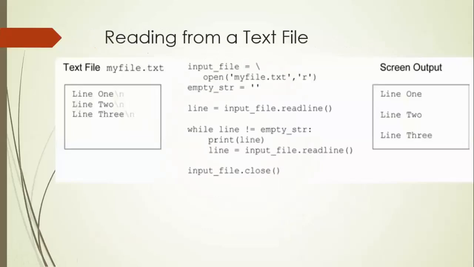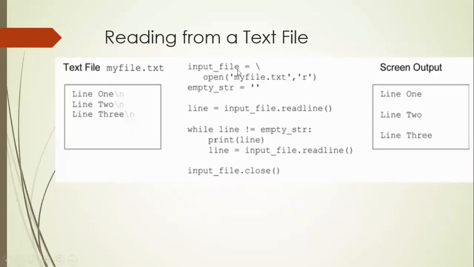So this is my file.txt, which is a text file that contains three lines. Line 1 followed by a slash n, which is not visible to us and represents a new line, then in the second line, line 2, and the third line, line 3. Okay, this is a text file, and you come here to the program.